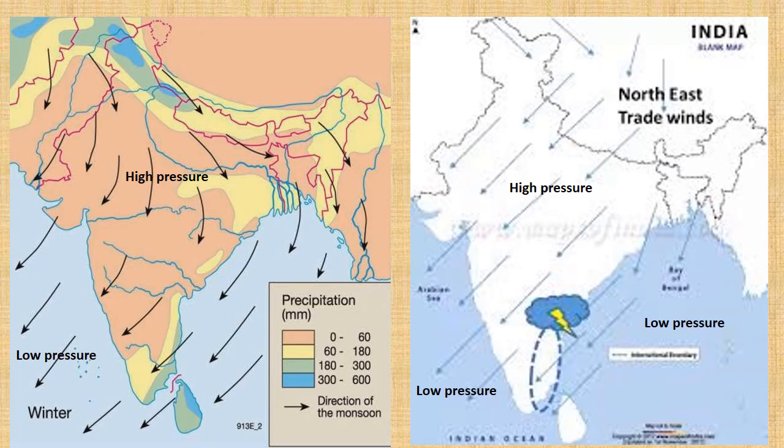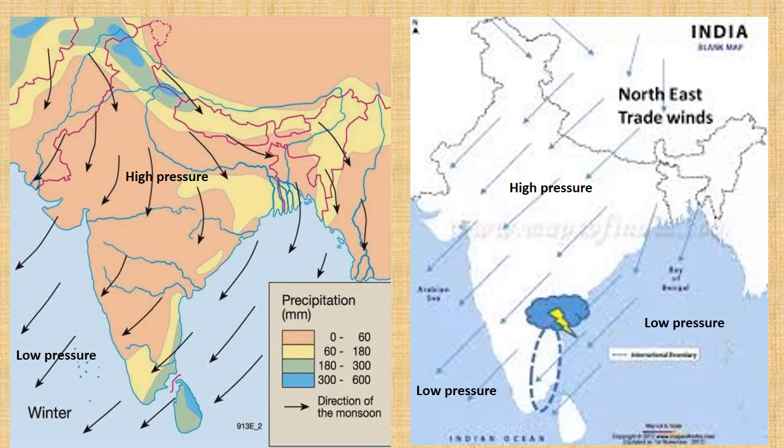These are the cold and dry winds. They do not bring any rain. They move from land to sea. So they are offshore. I'm repeating. Northeast trade winds are moving from land to sea, as you can see in the map to the right hand side. As they move from land to sea, these winds are dry winds. They do not give rainfall to any major part of our country.